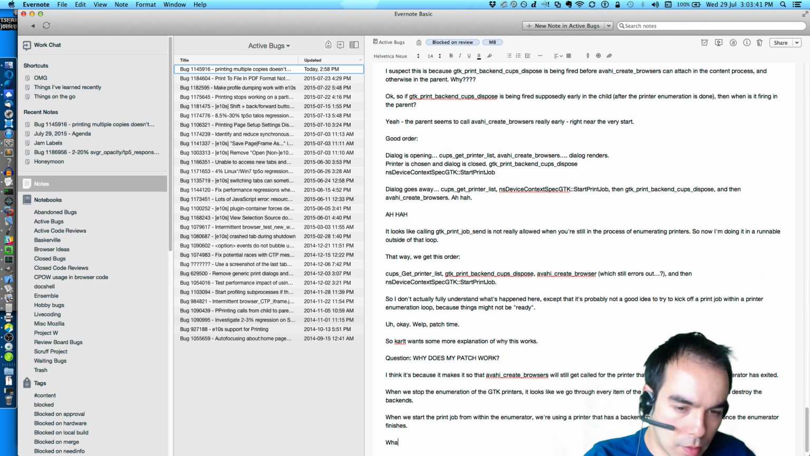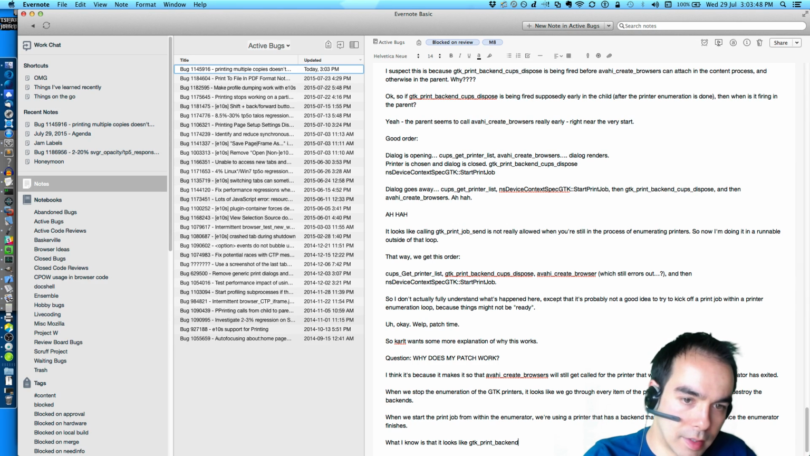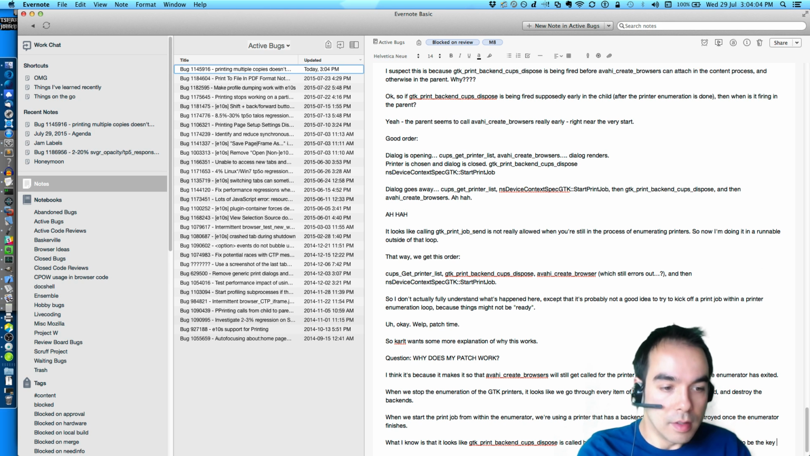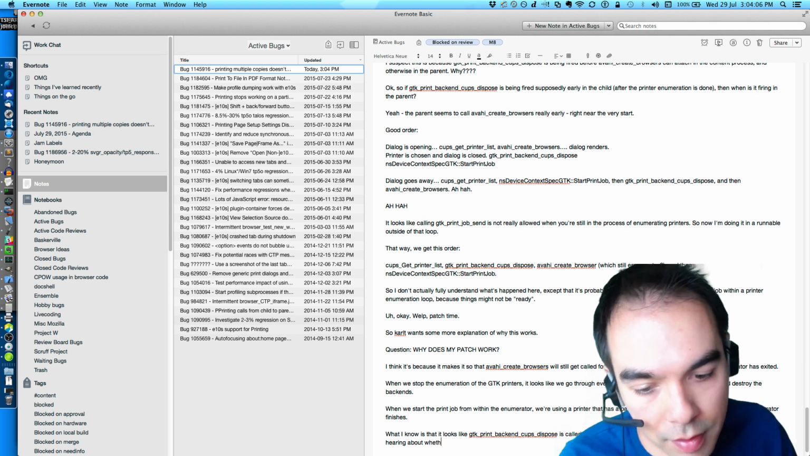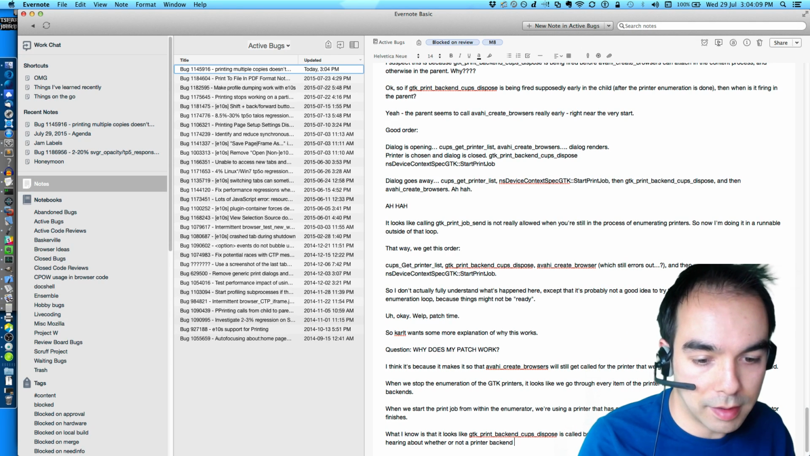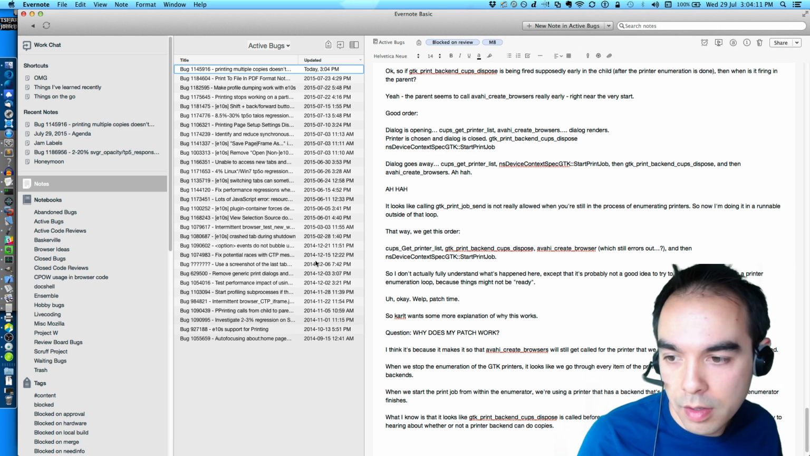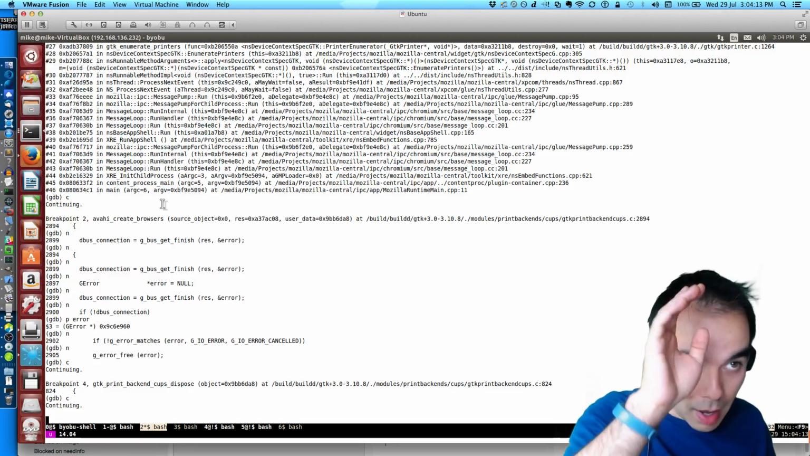So what I know is that it looks like GTK print backend cups dispose is called before we can call Avahi create browser. And that seems to be the key to hearing about whether or not a printer backend can do copies. So I'm about to call it.